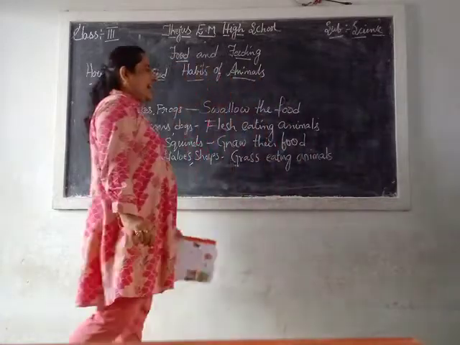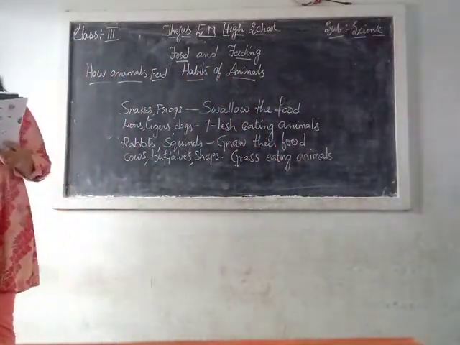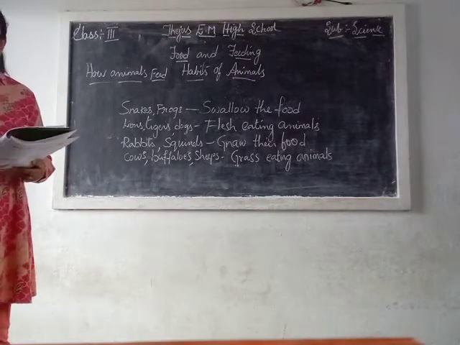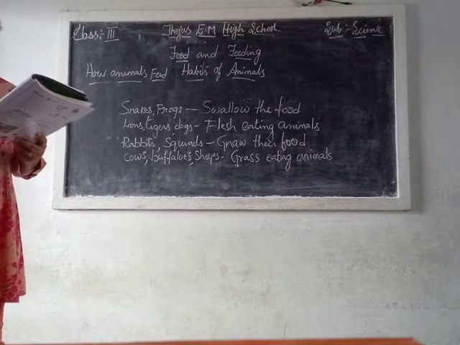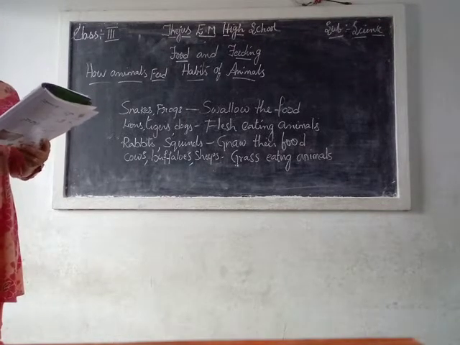What are these? Grass eating animals. Animals that lap milk or water. Animals like cats and dogs lap milk or water with their tongue.